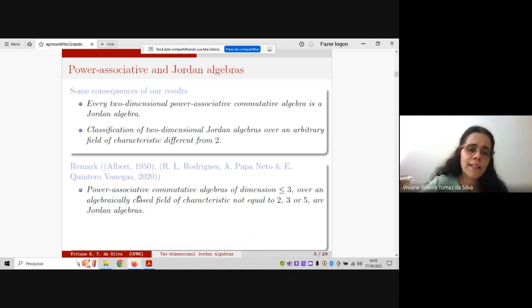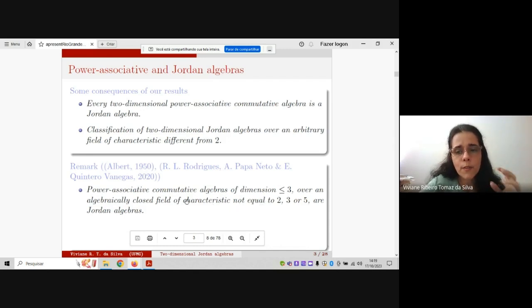They prove that if you have a power associative commutative algebra of dimension at most 3 over an algebraically closed field of characteristic not equal to 2, 3, or 5, then they are Jordan algebras, which means that in this case you have if and only if. But note that here you have an algebraically closed field of characteristic not 2, 3, or 5. It is more specific in some sense.